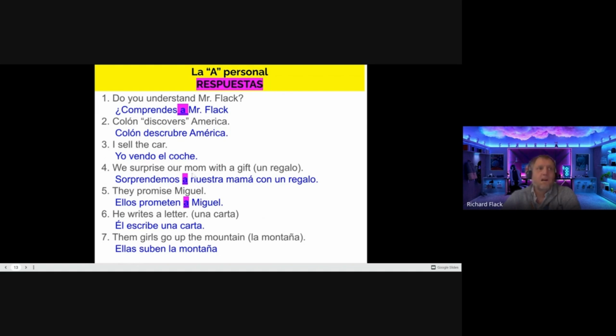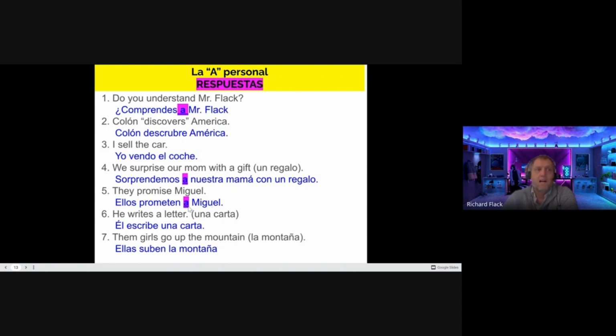We surprise our mom with a gift. Sorprendemos a nuestra mamá con un regalo. So our mom is the direct object. She's a person. We require the personal a in front. They promise Miguel. Ellos prometen a Miguel. So Miguel's the direct object. He's a person.